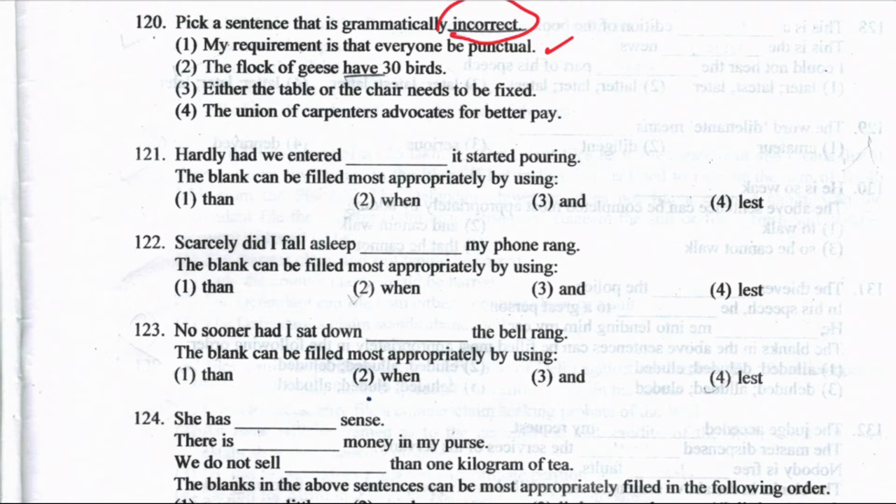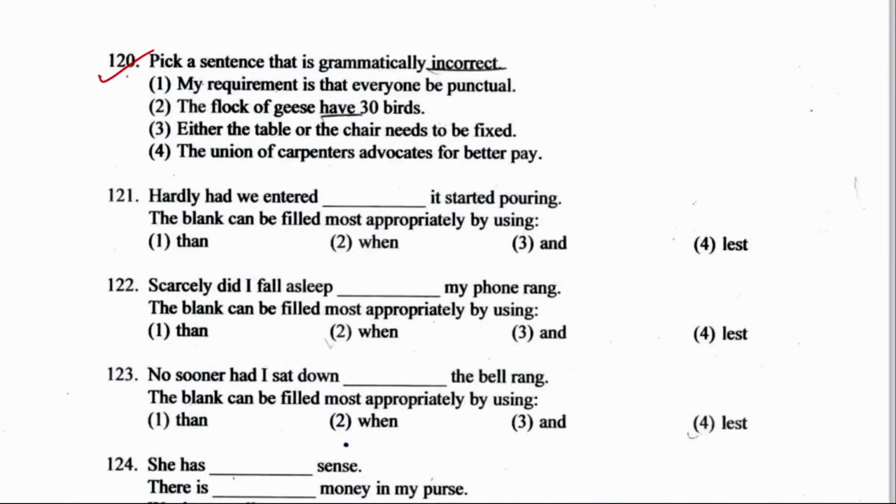But look at the second option: the flock of geese have. Here they are talking about a flock. Whenever you talk about a group of something, the helping verb you use is the singular one: has 30 birds. The right answer is option number 2.